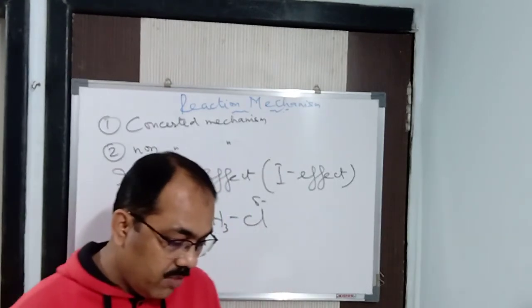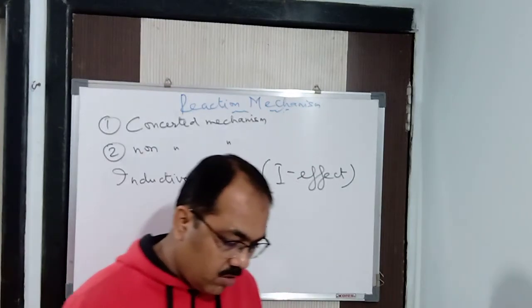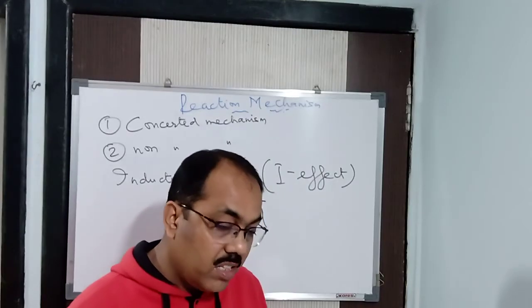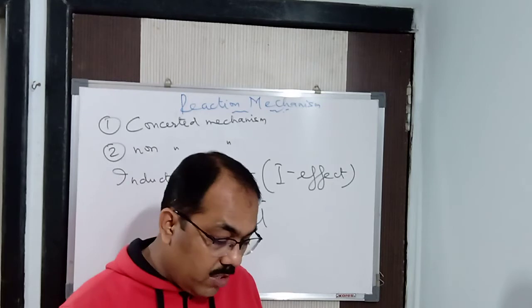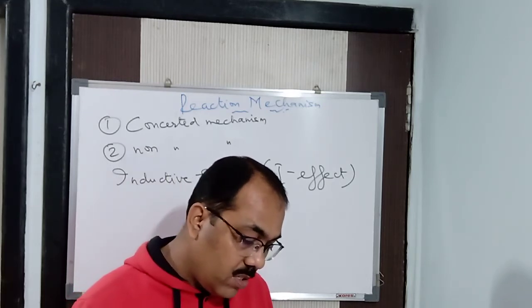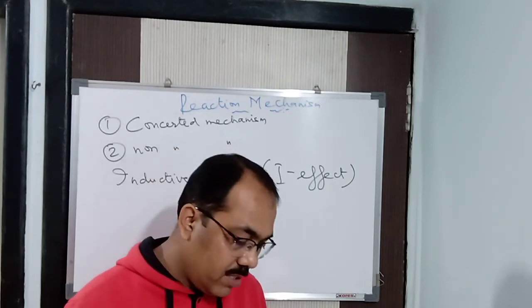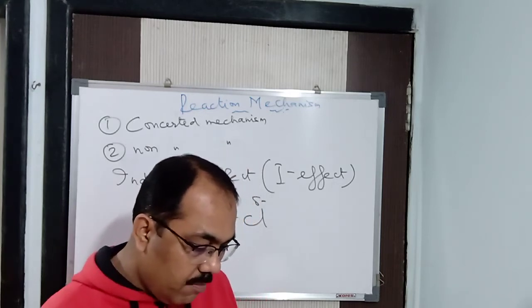is no virtual displacement of electrons in a carbon-hydrogen bond. There is no transfer of electrons, because the electronegativities of both the atoms are nearly the same. Carbon's electronegativity is 2.5 and hydrogen's is 2.1. It is nearly the same. So the C-H bond is nearly covalent in nature, almost 100% covalent. Hence there is virtually no displacement of electrons in a carbon-hydrogen bond.